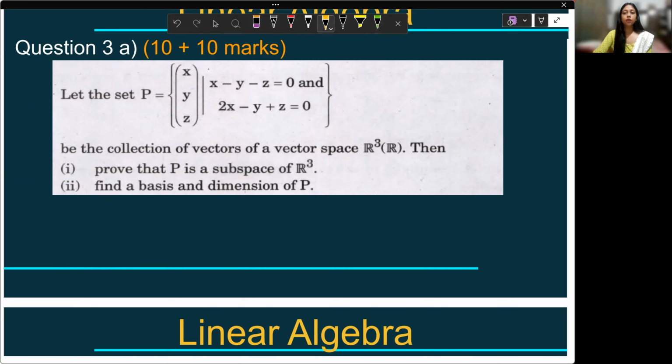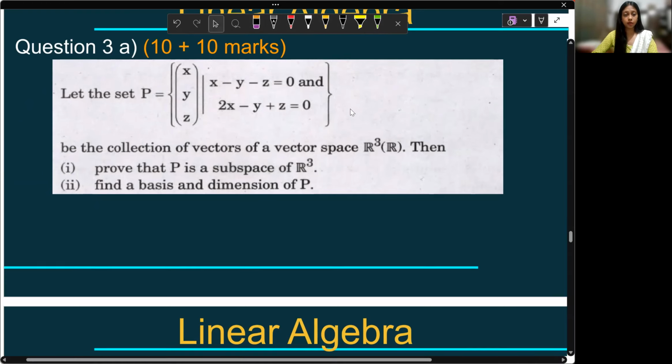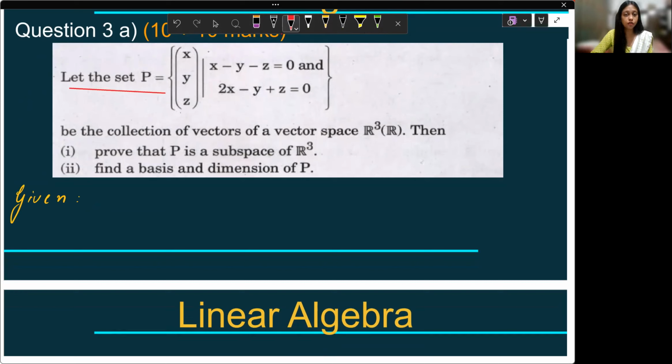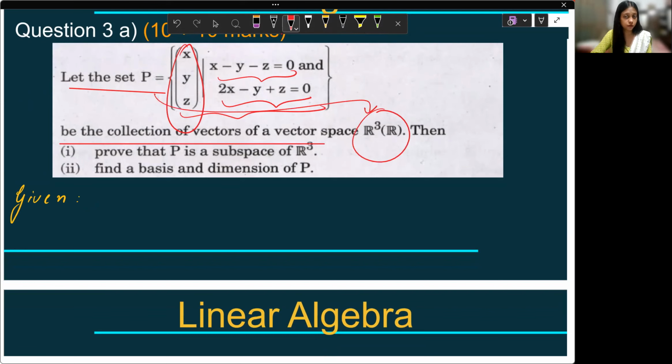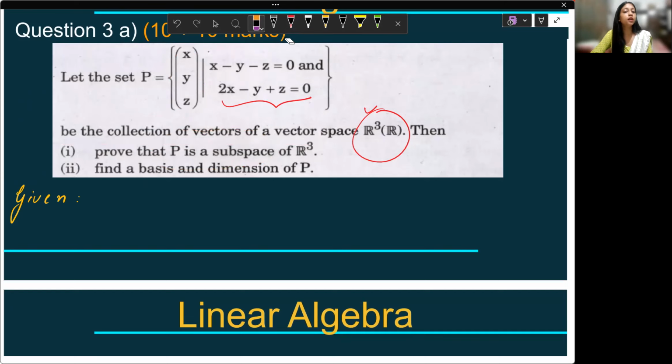Okay, let's see what is given. P, we can clearly see that it is a subset of R3, right? So given, let's write given. The question says, let the set P, which is given, (x, y, z) with the 2 conditions on it, be a collection of vectors of a vector space R3. So yes, it is a subset of R3. I want to prove that it is a subspace. And after that, I have to find its basis and dimension as well.